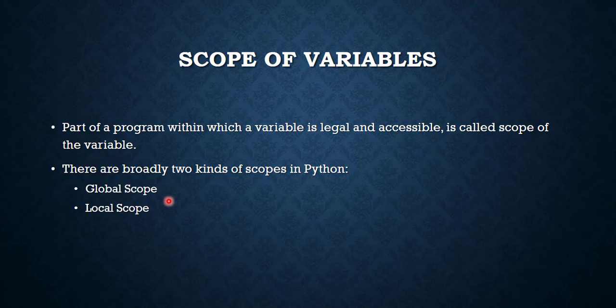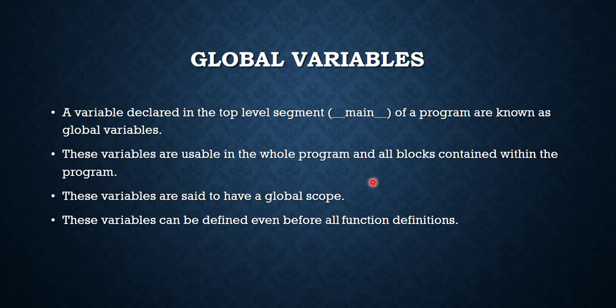So the first one is global scope. If we define a variable in the top level segment, or under the main segment, we have seen in our previous classes what this main segment is.